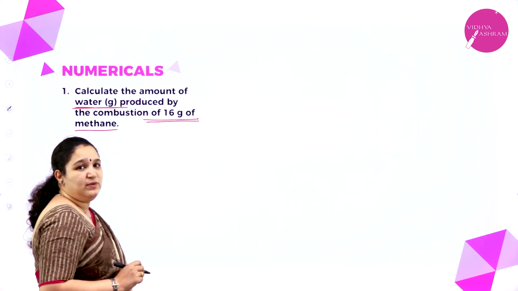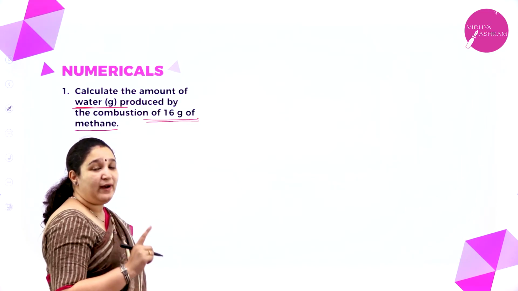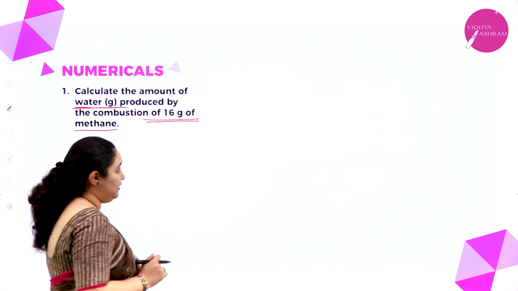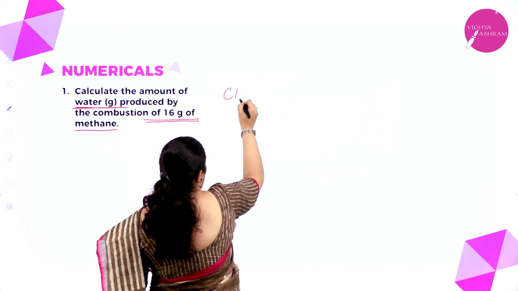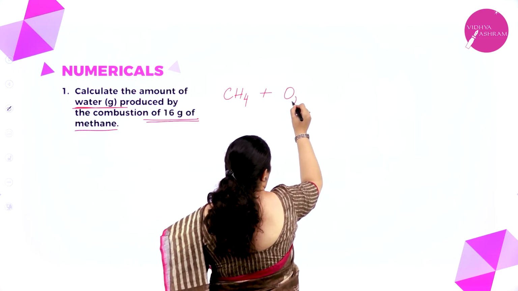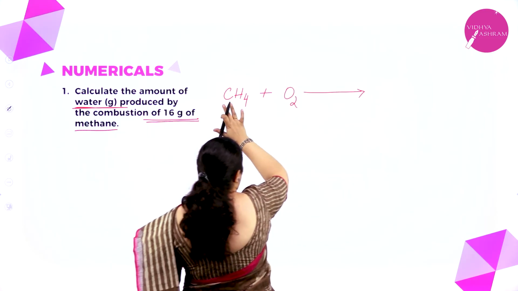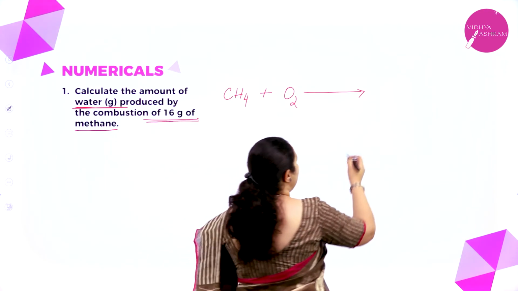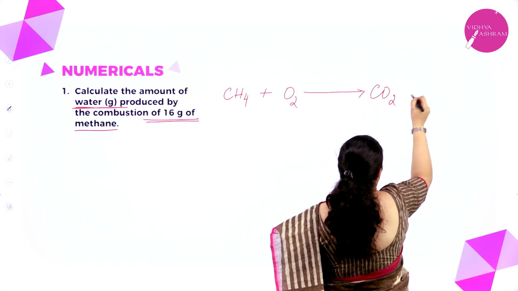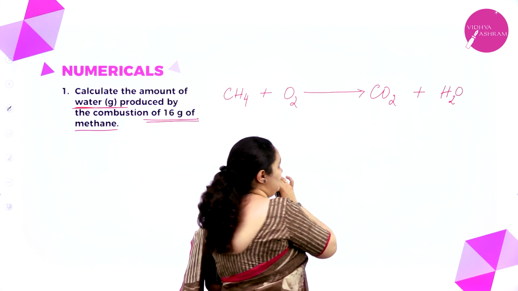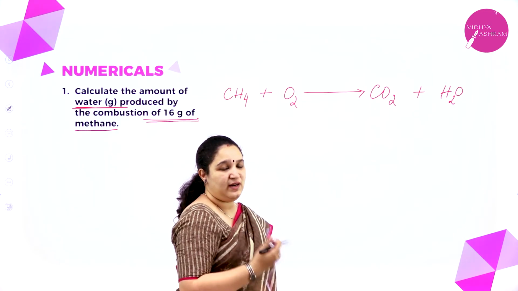To solve this problem, first you need to know how to write the equation. Methane is a hydrocarbon, correct? So it is CH4. Combustion means it is reacting with oxygen. Now, a hydrocarbon, when it is undergoing combustion, will always produce carbon dioxide and water. Okay, this is first what the reaction is.